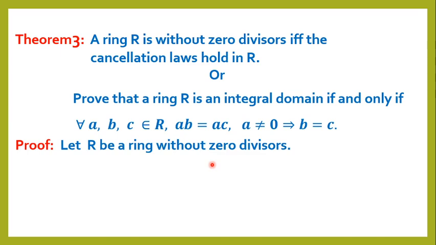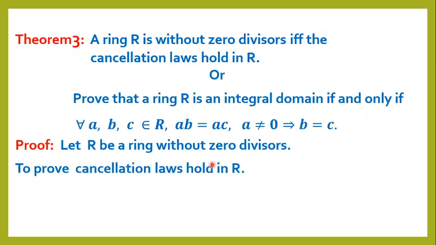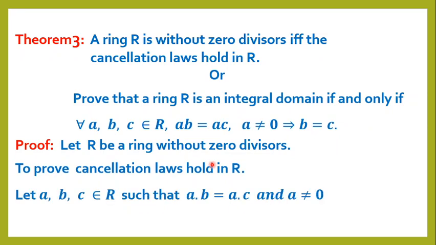Proof. Let R be a ring without zero divisors. To prove the cancellation law holds in R, let a, b, c be present in R such that a into b equals a into c and a is not equal to 0. Then a into b minus a into c equals 0.